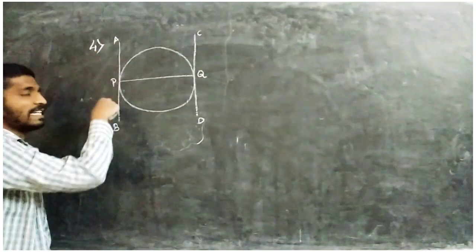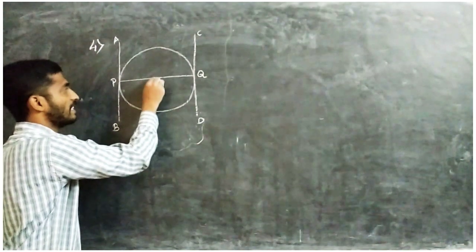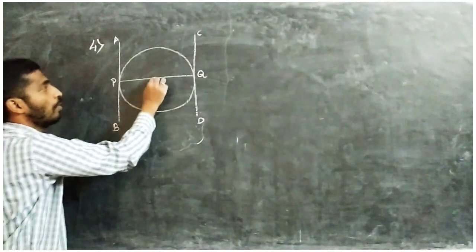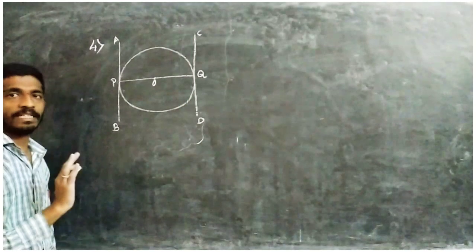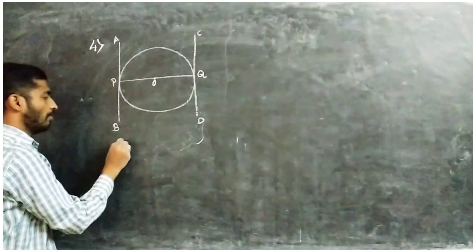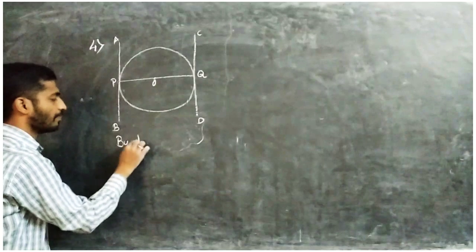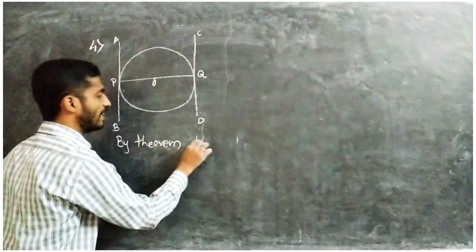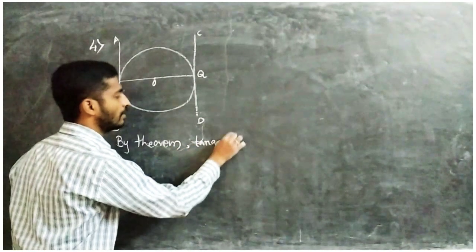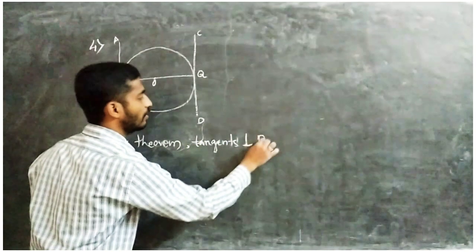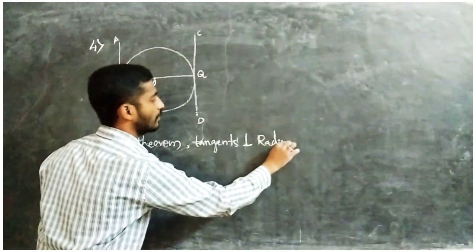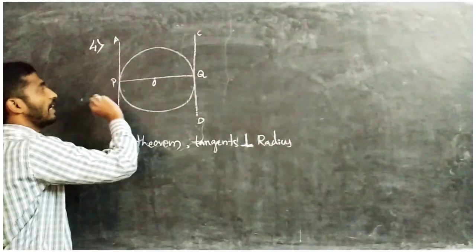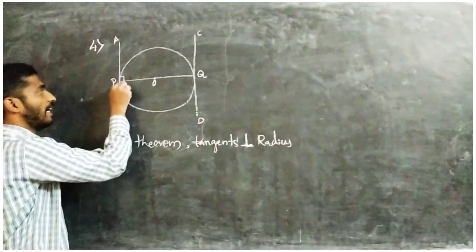Tangents are perpendicular to the radius of that circle. OP is perpendicular to AB, OQ is perpendicular to CD. That much we know. So now by the theorem, tangent is perpendicular to radius. So this is the perpendicular symbol. If it is perpendicular, it makes 90 degrees.